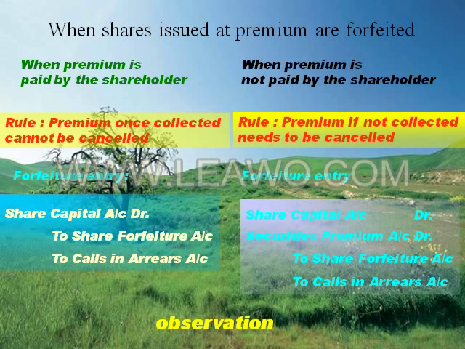Now what is your observation in respect of these two entries? You are right. This is the difference. In the second situation, the shareholder had made a default in payment of premium amount, and therefore the security premium amount is debited, and thus the premium amount is cancelled. But in the first situation, the premium amount is not cancelled because this premium is paid, and premium once paid cannot be cancelled is the rule. Therefore, security premium amount is not debited.